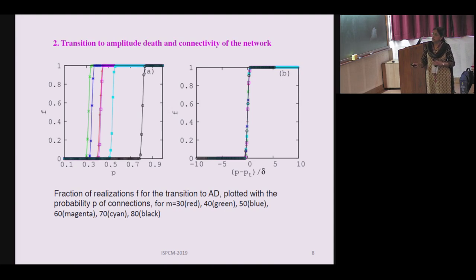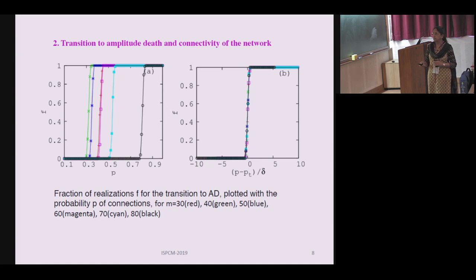We take Pt to be the value at which this transition fraction becomes 0.5. And then by dividing it like this, P minus Pt by delta, where delta is the width of this transition curve, we find all these can be collapsed into a single curve, where we have all of them corresponding to different values of M.